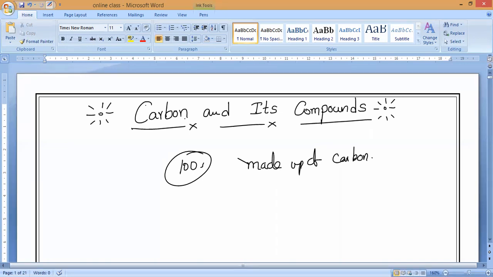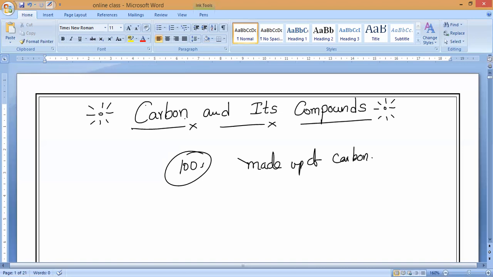And also you can see, we are all wearing clothes. Is it yes, guys? Please respond. We are wearing different kinds of clothes. Can anybody say what kind of clothes we are wearing? We are wearing cotton clothes. Yes or no? Wool, silk, nylon, polyester, man-made polymers, natural polymers, etc. All these things like nylon, polyesters, everything is made up of carbon compounds.